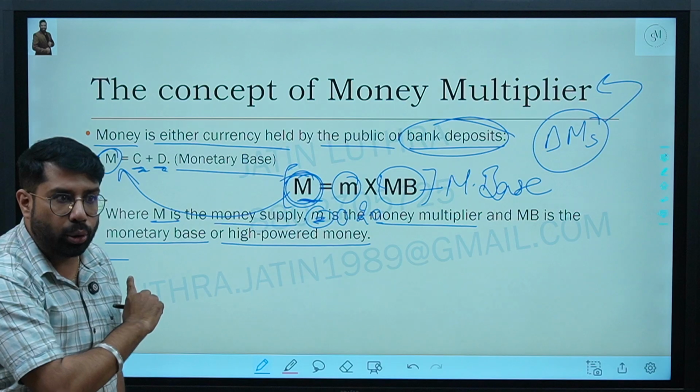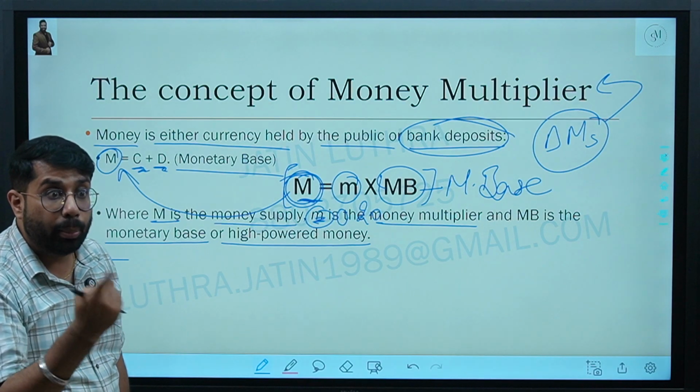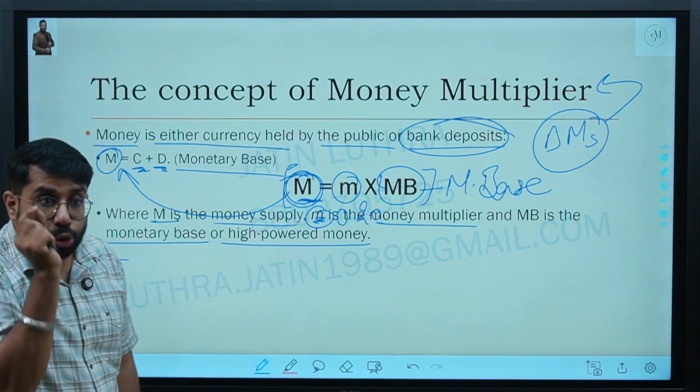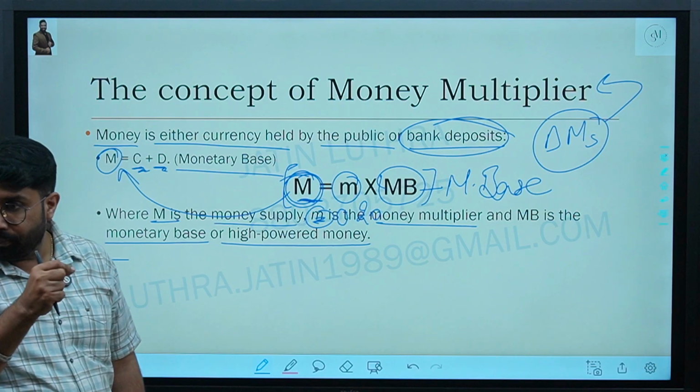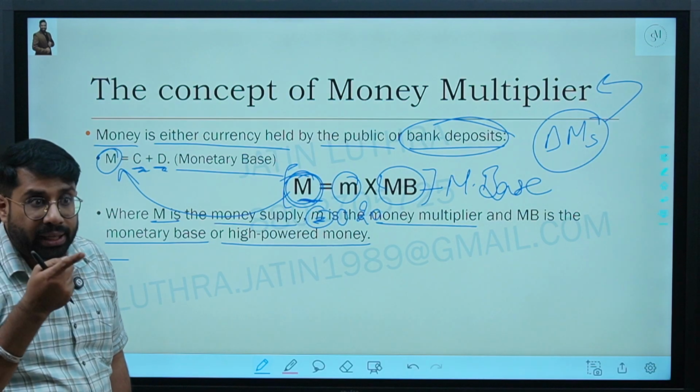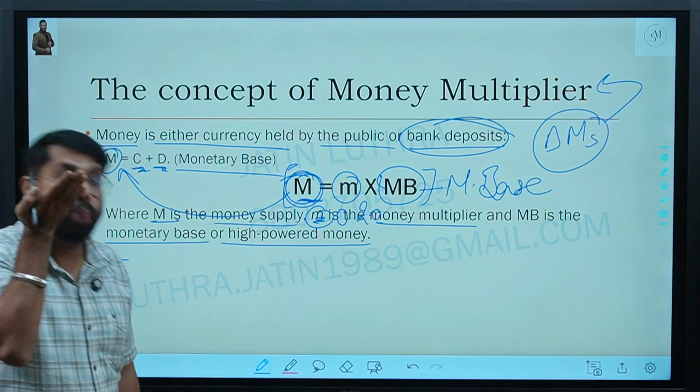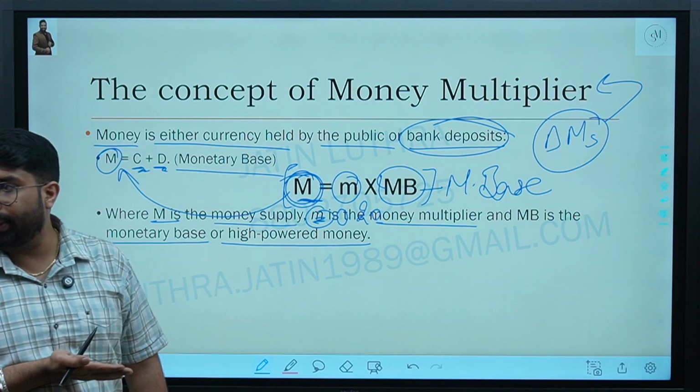In the last slide I told you what monetary base or high powered money is: money which is created by RBI. So with 1 extra rupee in the monetary base, money supply will increase. Are we clear?